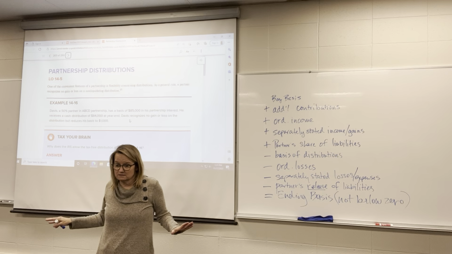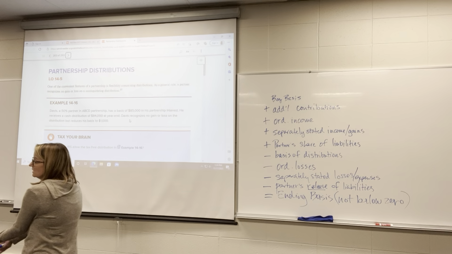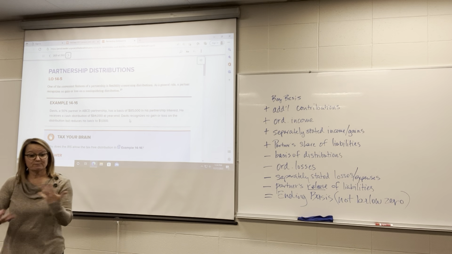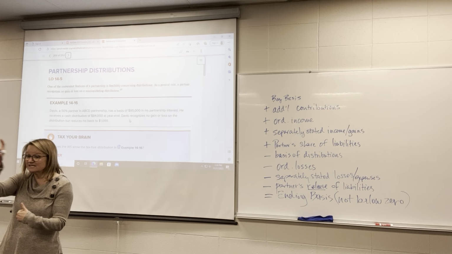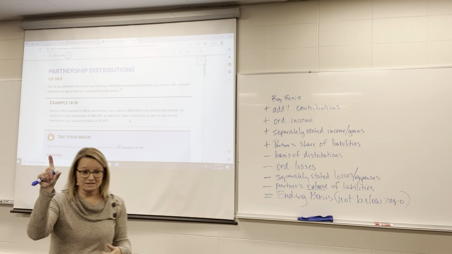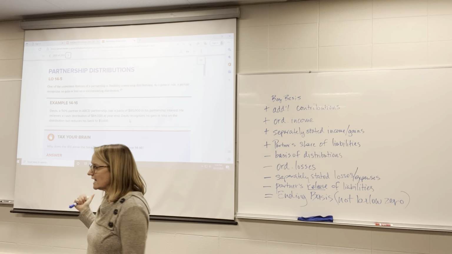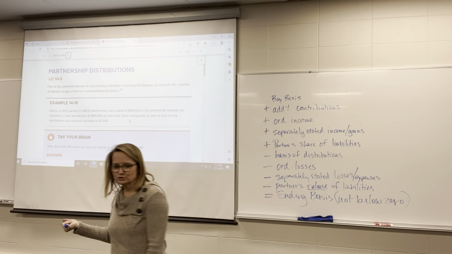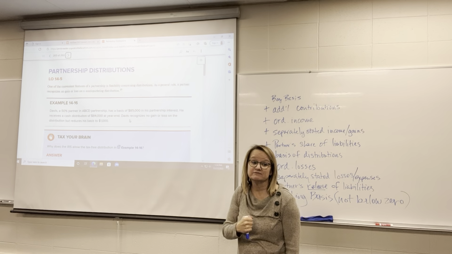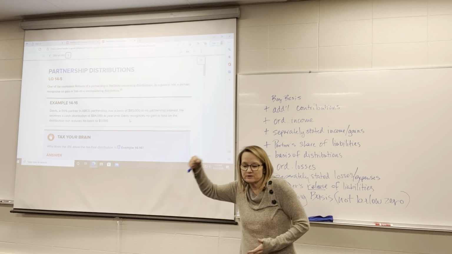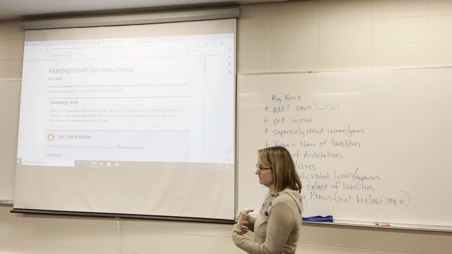That was his money. He already paid tax on it. That money has already been taxed when he contributed it to the partnership or when the partnership earned it, and then he paid taxes as ordinary income, right? And all of the income of the partnership is being taxed to the partners, whether they get a distribution or not. So it's entirely possible for partners to have to pay tax on income that they haven't received yet. But that income is within the partnership.